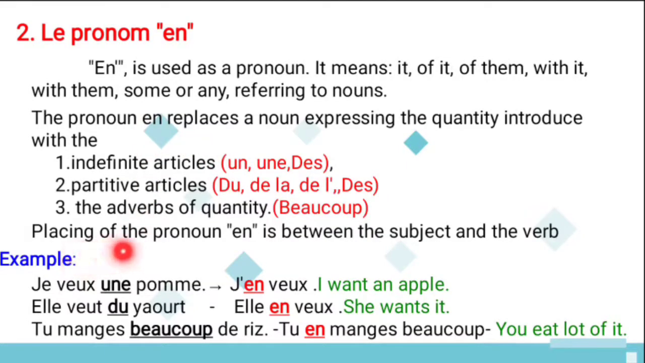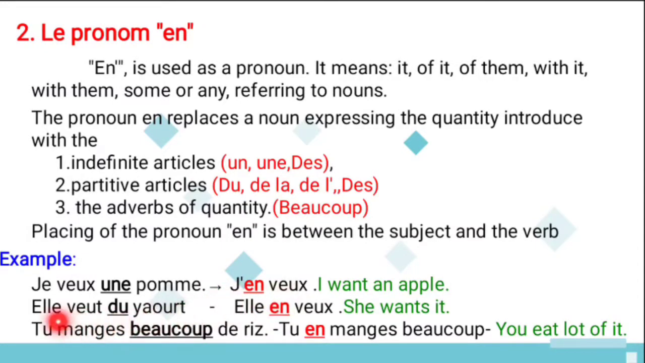And next, placing: where to place this pronoun en. The placing of the pronoun en is between the subject and the verb. So you have to place it in between the subject and the verb only. See the example. Je veux une pomme. So I want an apple. So you can replace this one, une pomme. So the answer is what? En. En means what? Je veux. It means I want an apple. So I want it. That it refers to that apple only. So en is placed in between the subject and the verb.